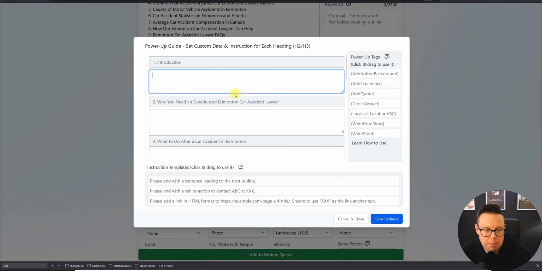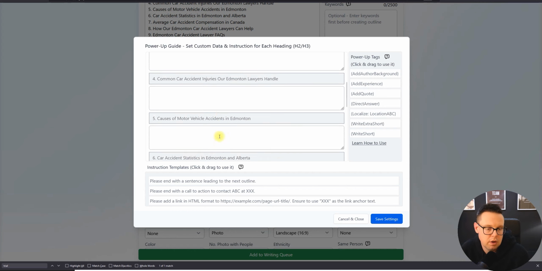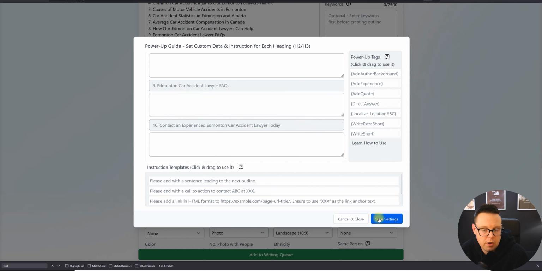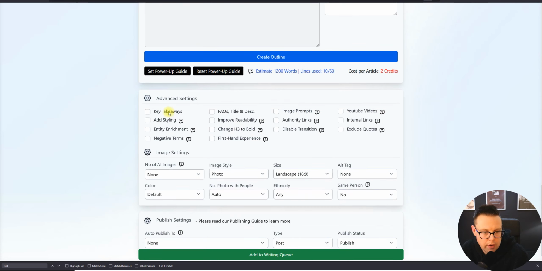Now, to explain the Power Up guide, we can write things here like: write this from the perspective of Sam Safi, the founder of Safi Law Group, and make it warm and empathetic. So for each section, you can tell the tool here how it should write that, which gives you quite a lot of flexibility. All right, I like to have key takeaways.